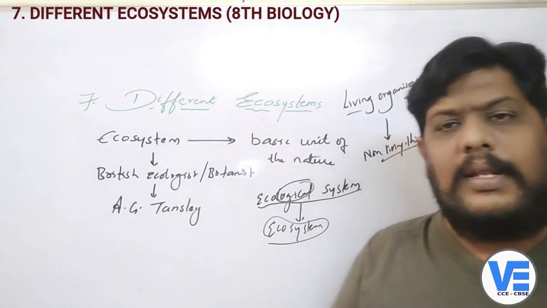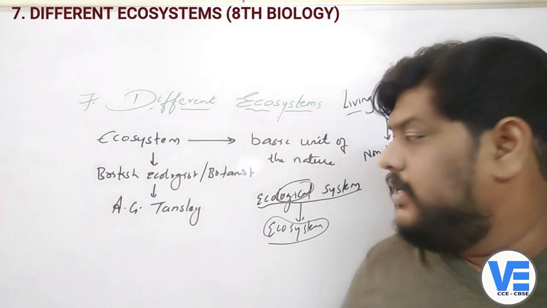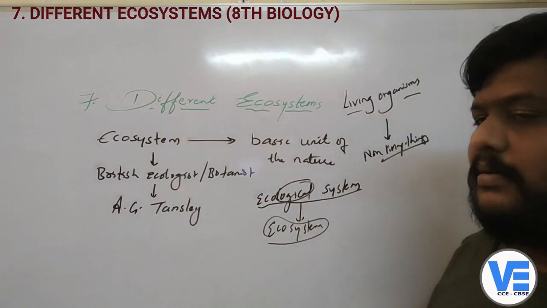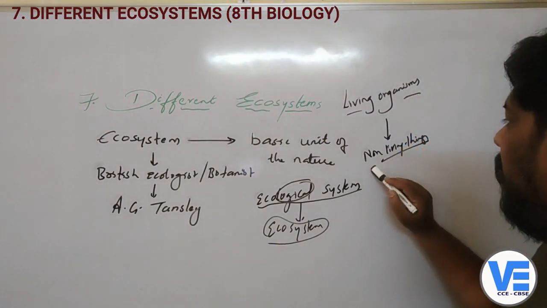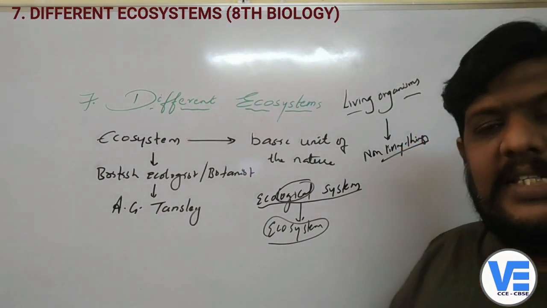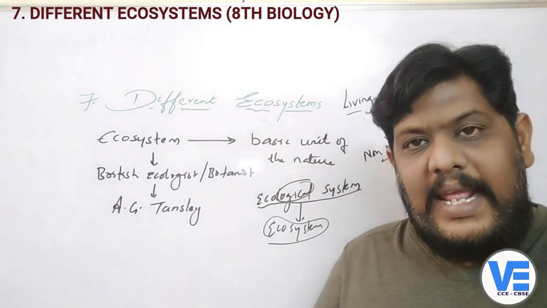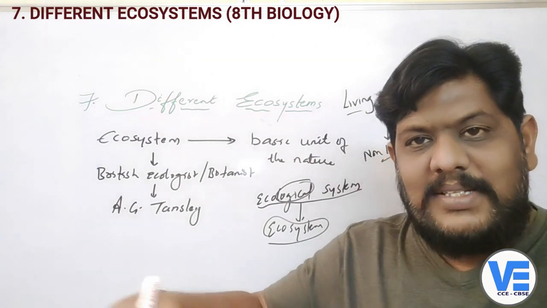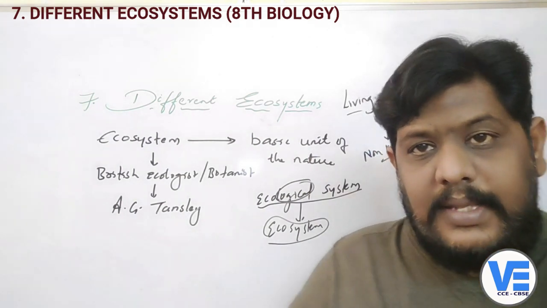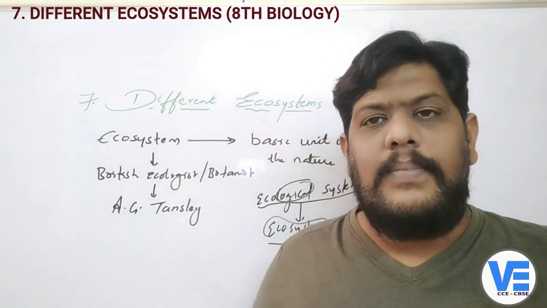His explanation was that the living organisms influence the non-living things, and they are influenced by the non-living things, and that is how nature works. Nature will not work only because of the living organisms, only because of the plants and animals. They have to depend upon the non-living things also, so that nature will work.